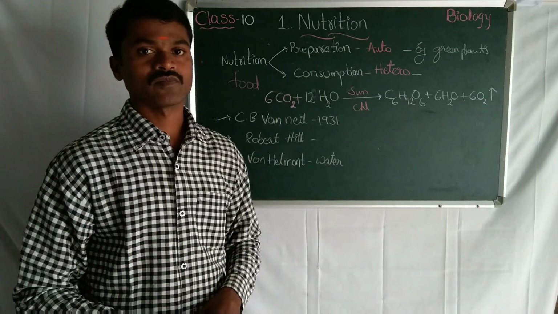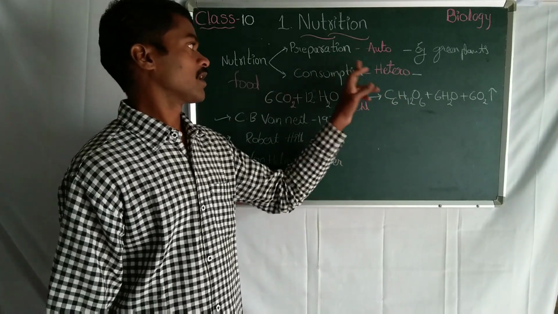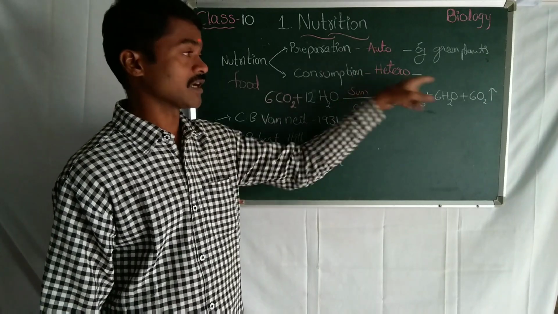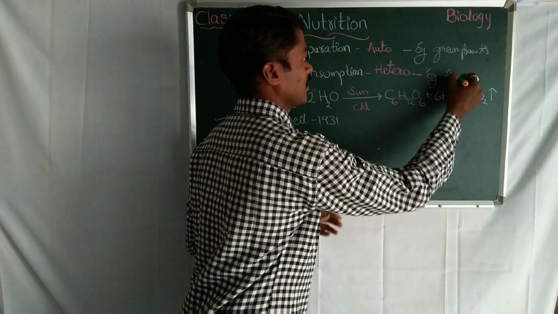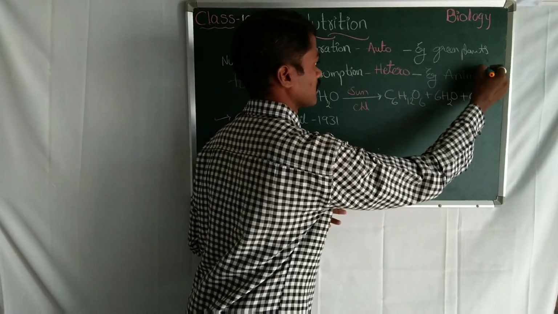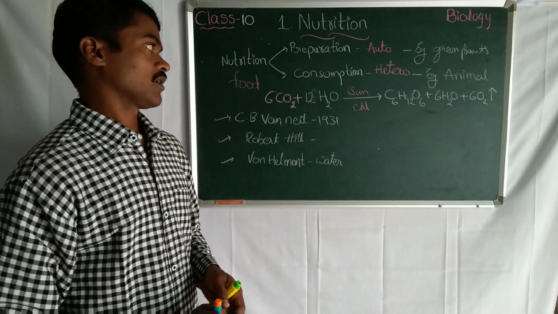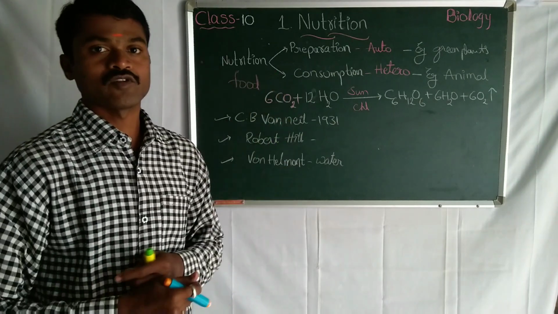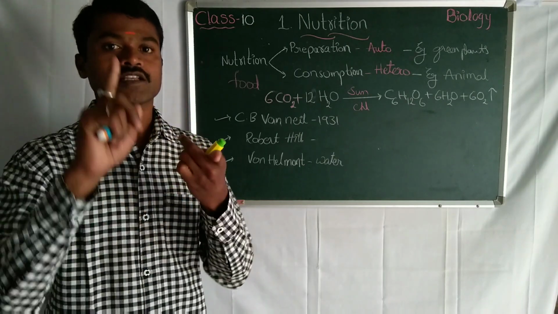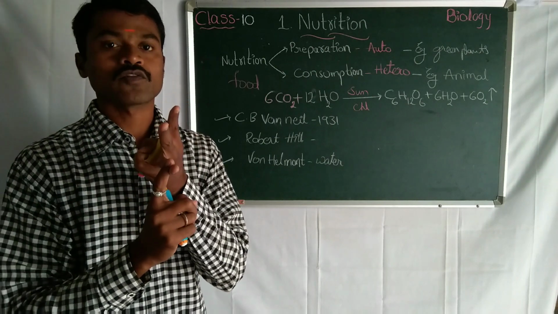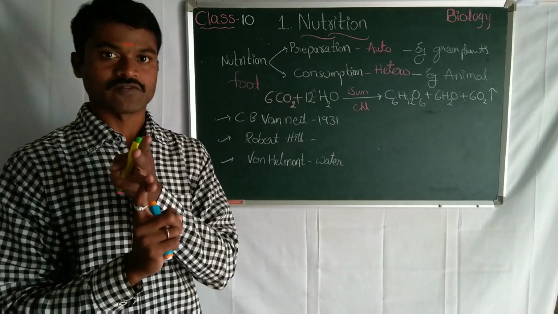Okay, heterotrophs. The organisms which depend on the autotrophs are called heterotrophs. Example, they are animals. Animals are always heterotrophs. Okay, now we'll see the nutrition you are taking as food. The food contains 3 main components. One is carbohydrate, the second one is protein, the third one is fats. CPF.